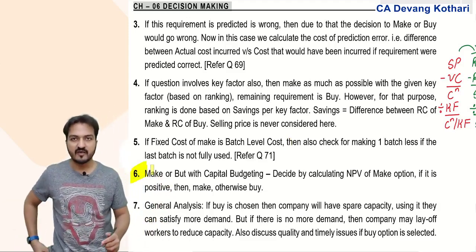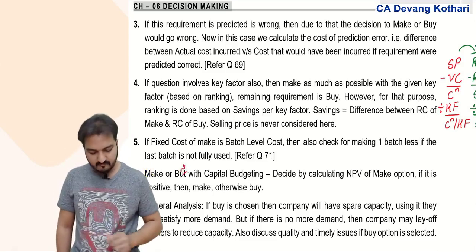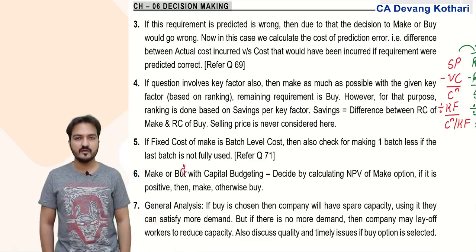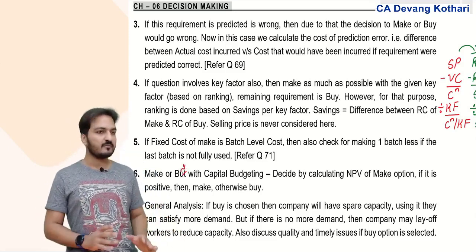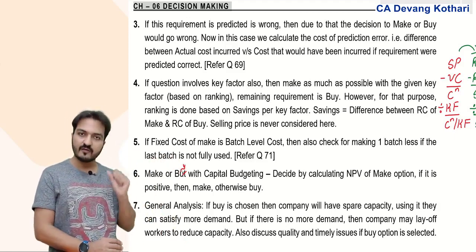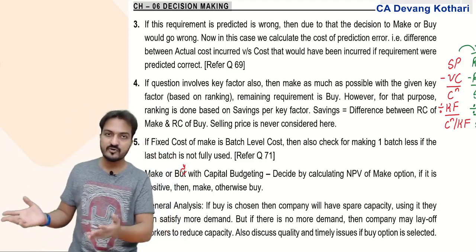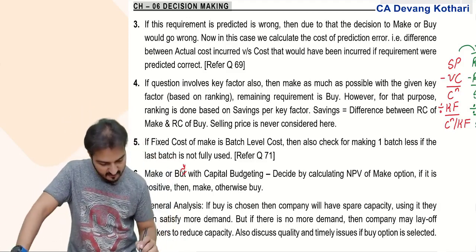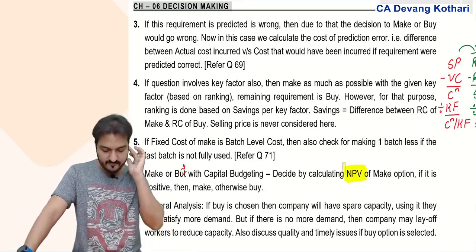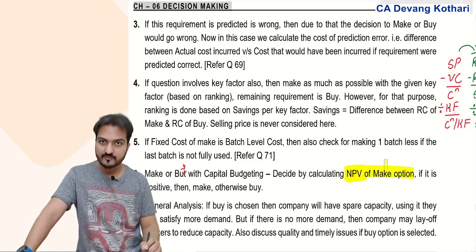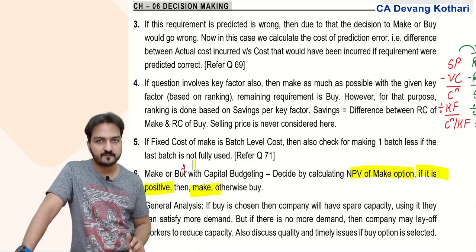Next, note number 6, make or buy with capital budgeting. Well, you can also be asked a question about capital budgeting. A capital budgeting question is basically about buying a machine or not. Now, why would I buy a machine? You buy a machine so that you can use this machine to make your product. How do you decide whether to do this or not? Well, you decide that by calculating NPV, net present value, the capital budgeting way. You decide by calculating the NPV of the make option. If the NPV is positive, then make is better. Otherwise, buy is better.